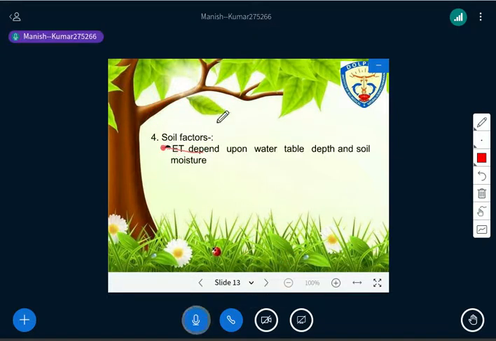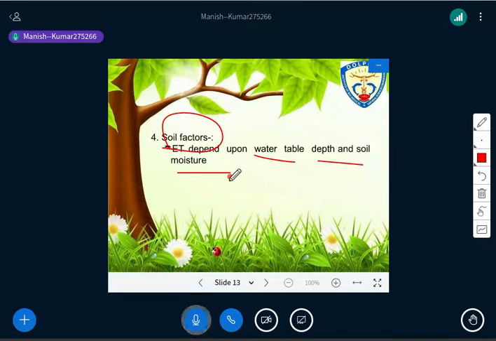Then the soil factor, which you can easily understand because you have already studied soil science in detail. There is water table depth and soil moisture, isn't it? These two things have a role in the soil factor.